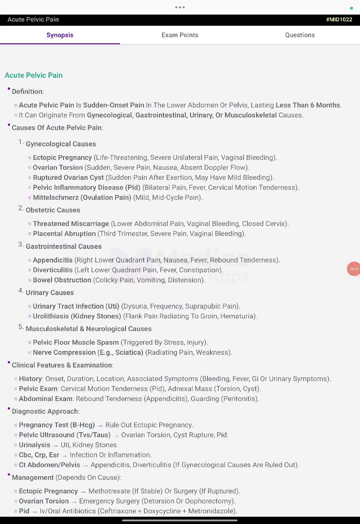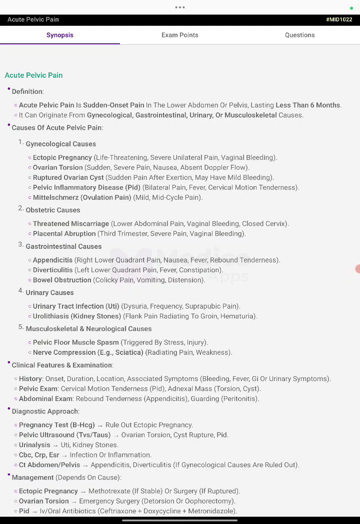Acute pelvic pain is the sudden onset of pain in the lower abdomen or pelvis lasting less than 6 months. It can originate from gynecological, gastrointestinal, urinary, or musculoskeletal causes. Gynecological causes include ectopic pregnancy, which is life-threatening, with severe unilateral pain and vaginal bleeding.